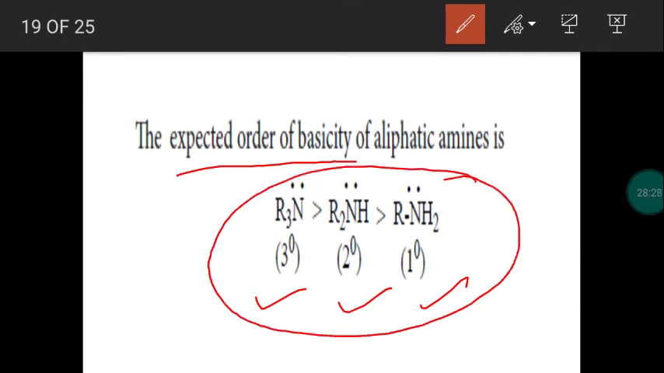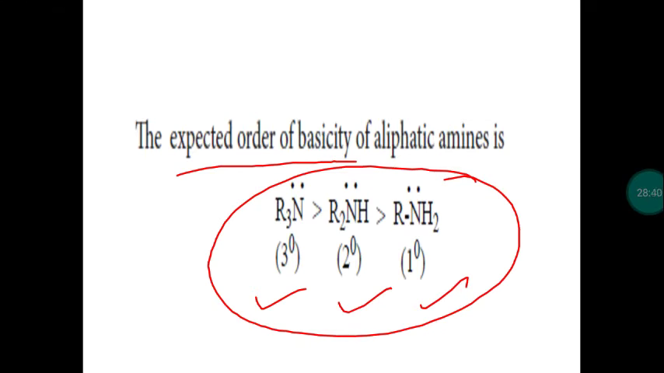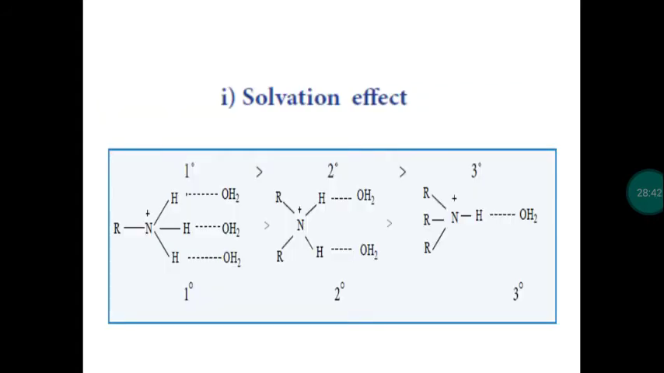Basic strength of primary, secondary, tertiary amine is explained based on plus I effect. So when you consider only plus inductive effect, the order will not be the correct order. So we have to think about some other factors. Two factors can be discussed now. One is solvation effect or hydration effect. Another one is steric effect or steric hindrance. So along with the plus I effect, we have steric effect as well as hydration effect.